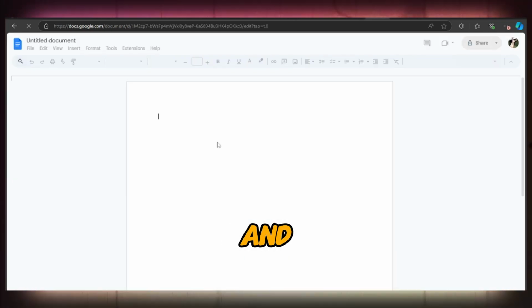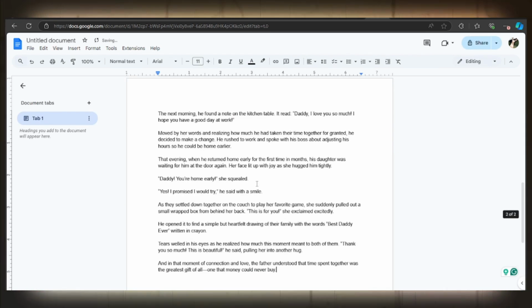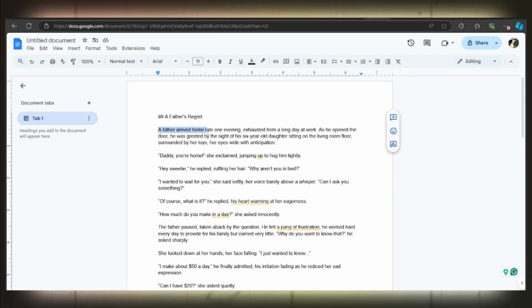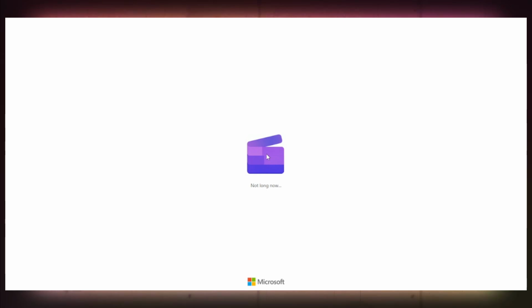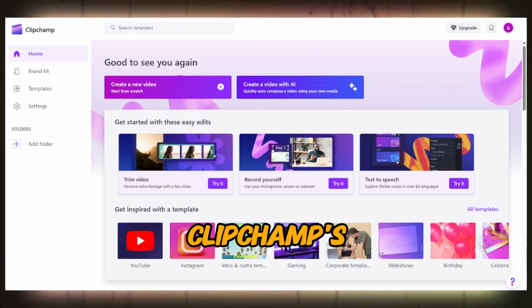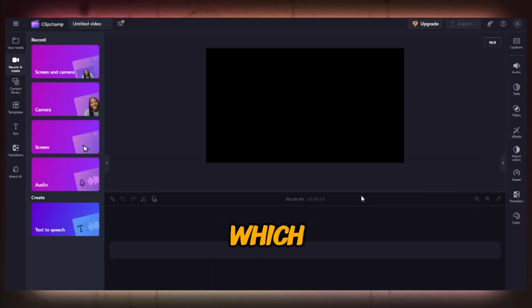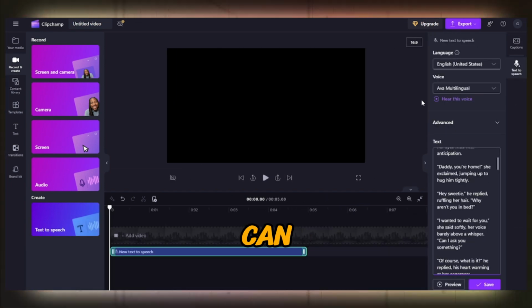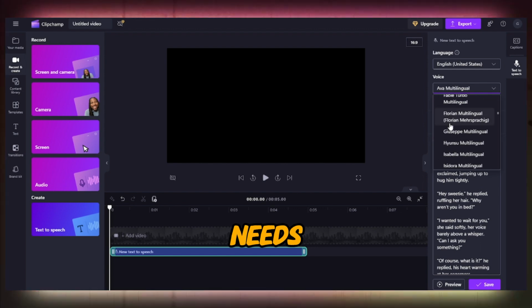Now copy the script and open Google Docs. This is where you can make any changes that you want, or you can just use the script as is. However, in this case, I have nothing to add, so I will convert this as is. For this tutorial, I will use Clipchamp's text-to-speech feature, which is the popular tool most Redditors use. For everyone's preference, you can choose any voice that suits your needs.